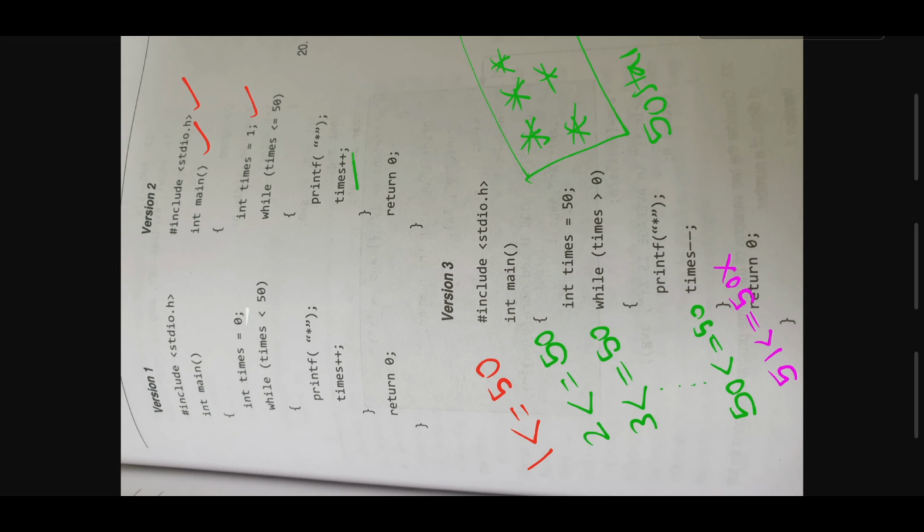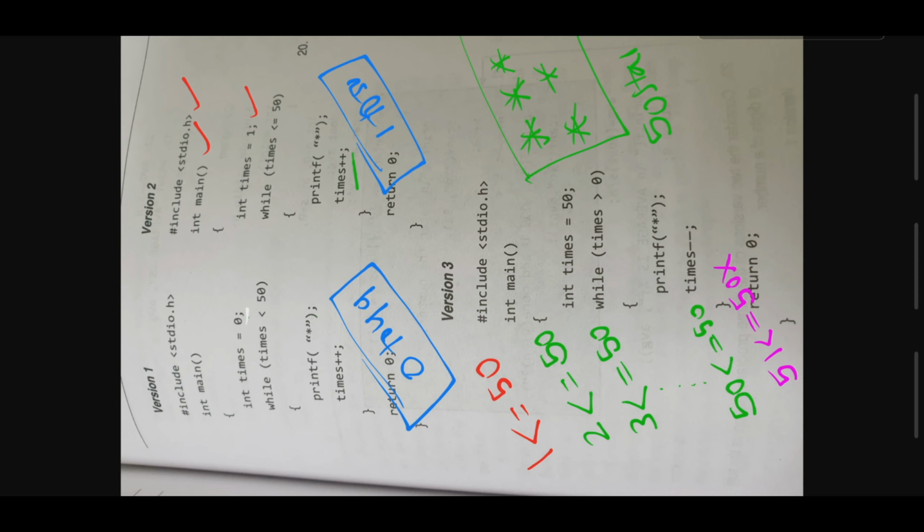So in the first example the values go 0 to 49, and here 1 to 50. So the initial value may be 0 or 1 as per your requirement. You can take any value, right? The output is the same, but the difference is the range of the values.